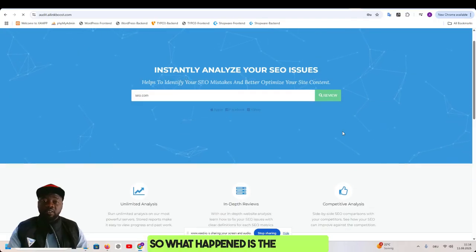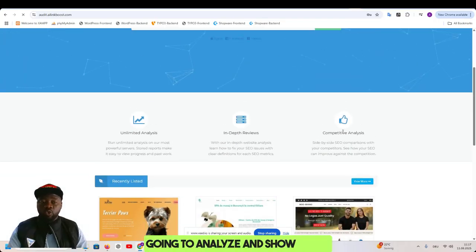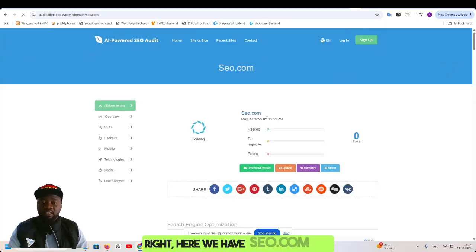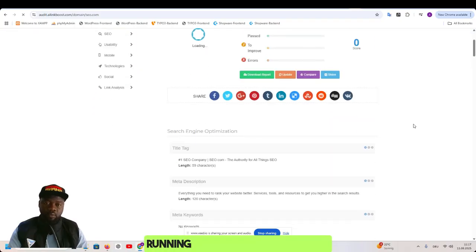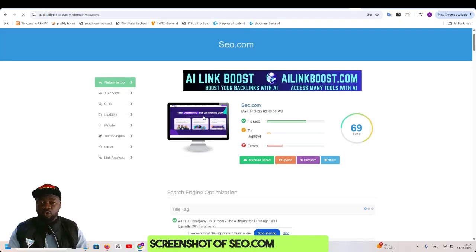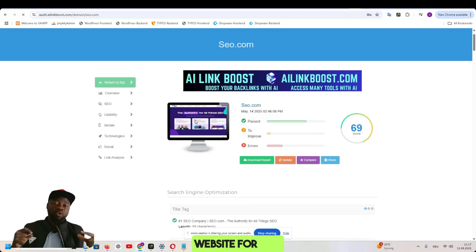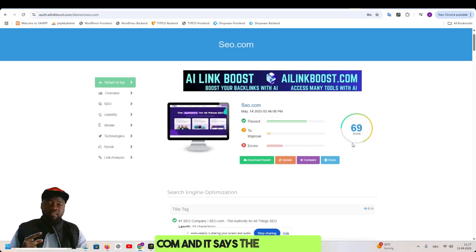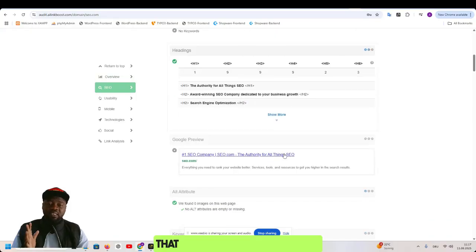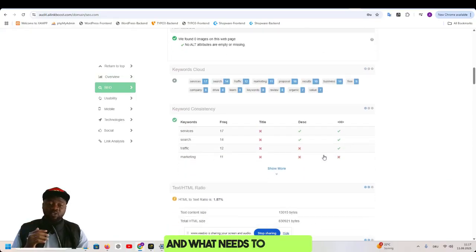So what's happening is the system is going to analyze and show us the analysis report of SEO.com. All right, here we have SEO.com and it's running. And it will give you the screenshot of SEO.com. This is the screenshot of the website for SEO.com, and it says the score is 69. And you can see we have the title tag, the description, and everything that is wrong with the website and what needs to be fixed.